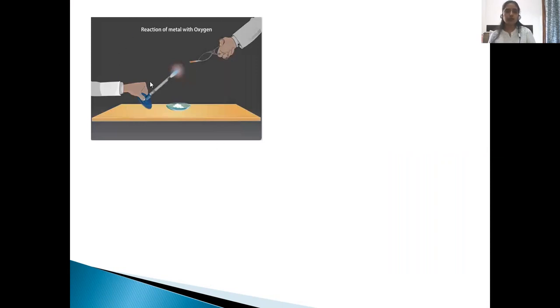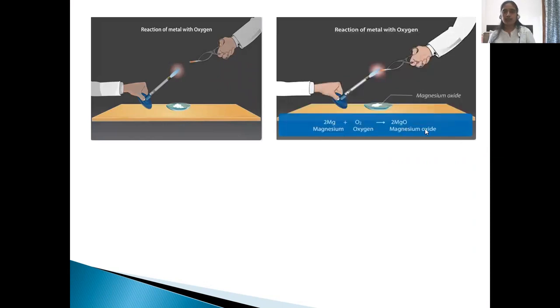Let us look into one more example. This experiment also you have done in the previous year with the magnesium ribbon. When magnesium ribbon is burnt in the presence of oxygen, it forms magnesium oxide. You have also seen that some ash is collected.